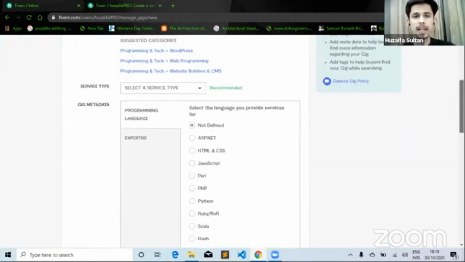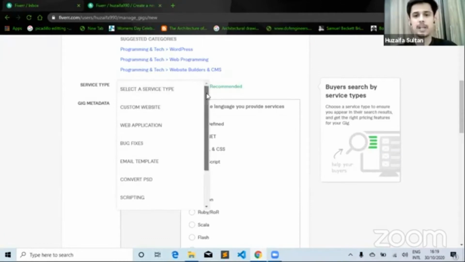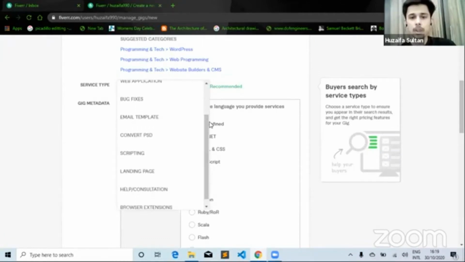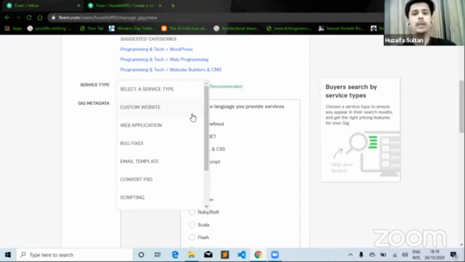Now, after you have done that, it says basically service type. What kind of service type? Custom websites, web application, bug fixes. What are you trying to do in website development? This is what it's trying to ask you. So we are basically trying to build custom websites. So this is what I will be selecting.